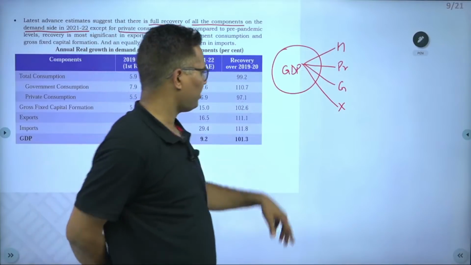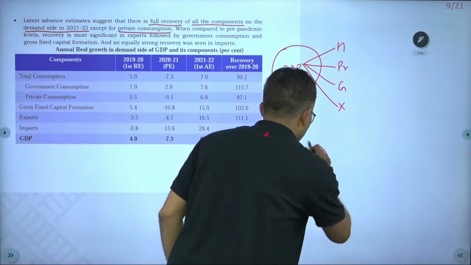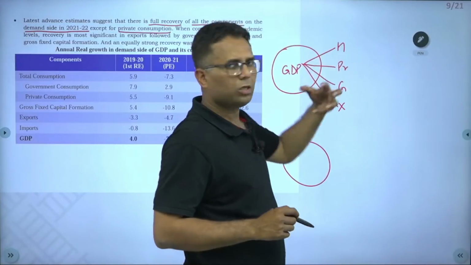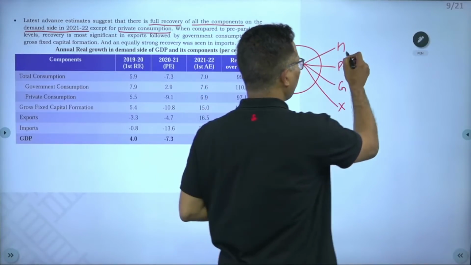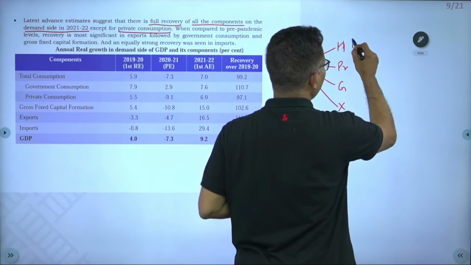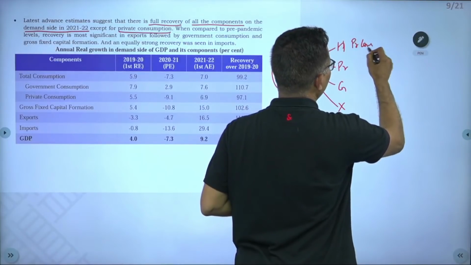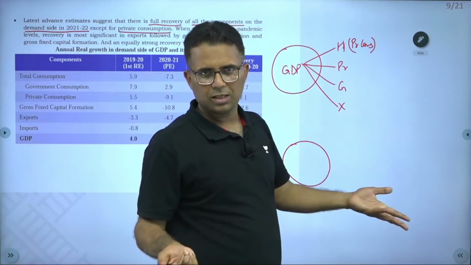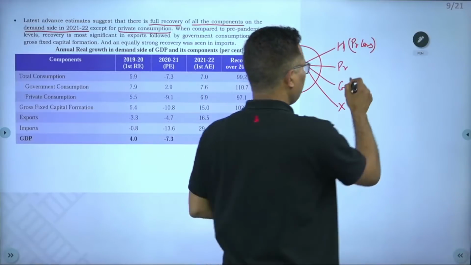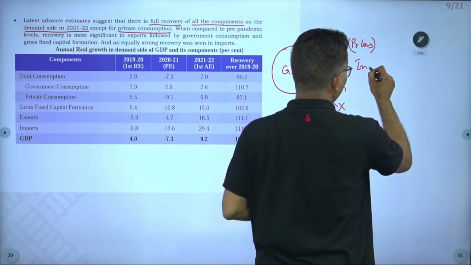This is a simplified version. Households consume, households mostly purchase consumption goods. So household demand we call private consumption. The private sector does investment only. It purchases capital goods, investment.